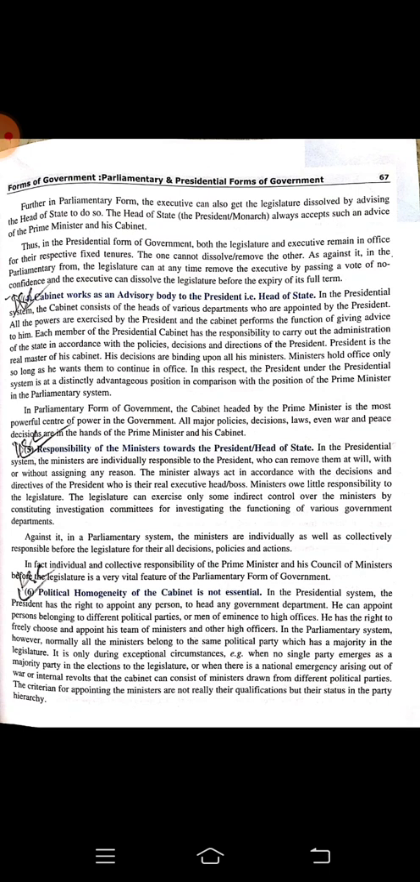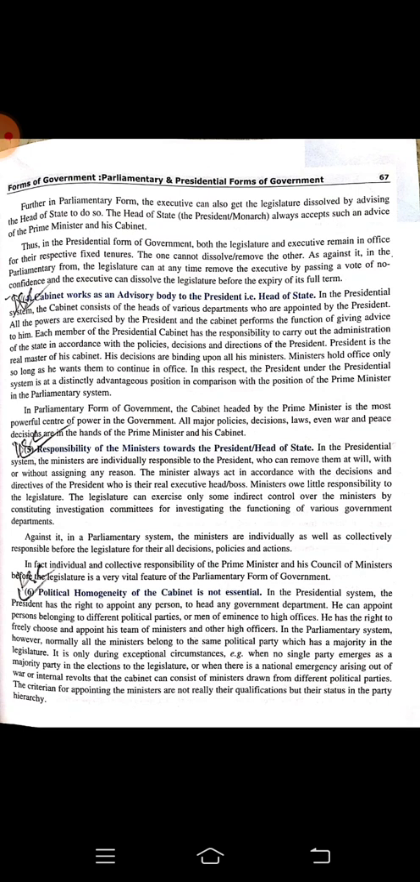Responsibility of the ministers towards the president or head of the state. In the presidential system, the ministers are individually responsible to the president, who can remove them at will. So the president can remove anybody according to his will, with or without assigning any reason. If the president feels like removing somebody with a reason or without a reason, the president can do it.